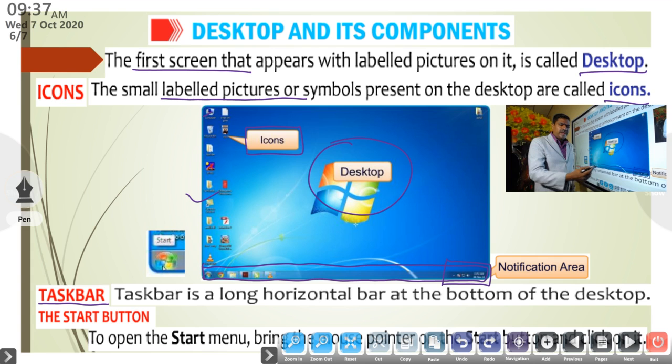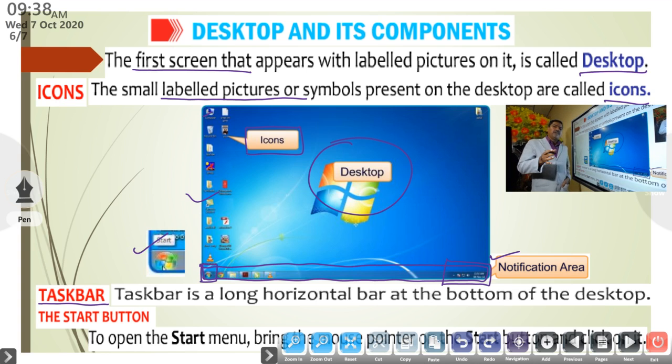Antivirus software and similar things are also shown on the right side. It is called the notification area.